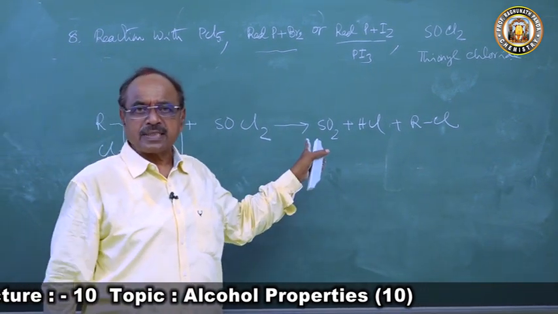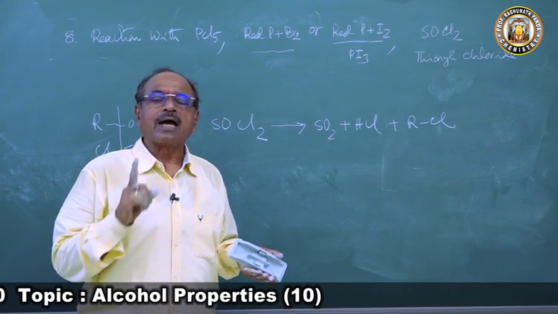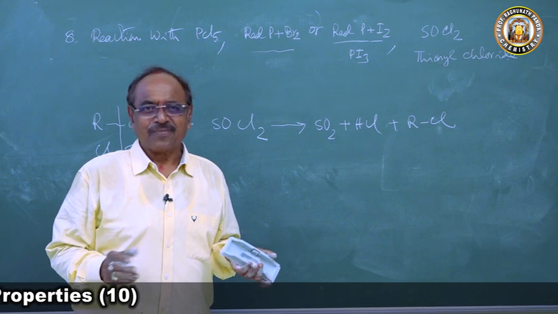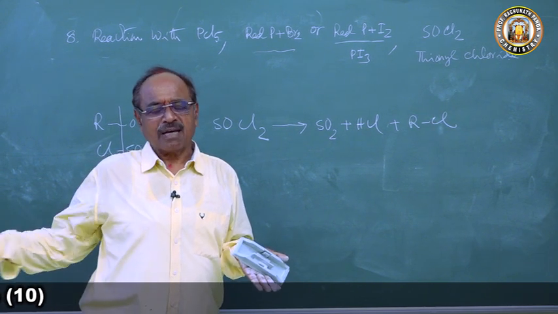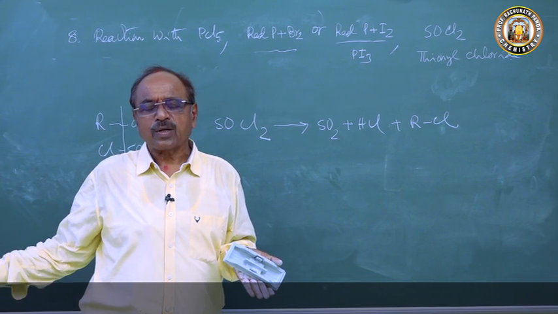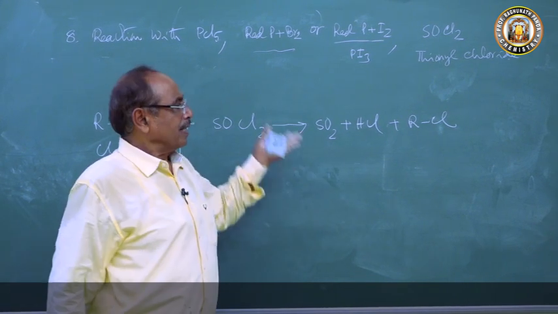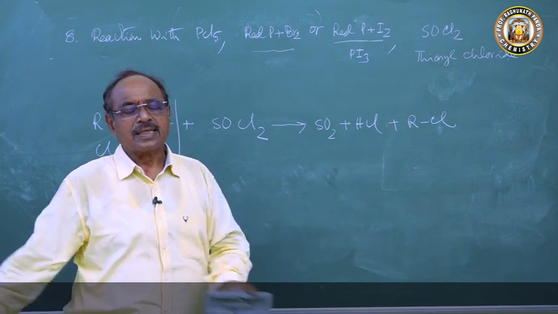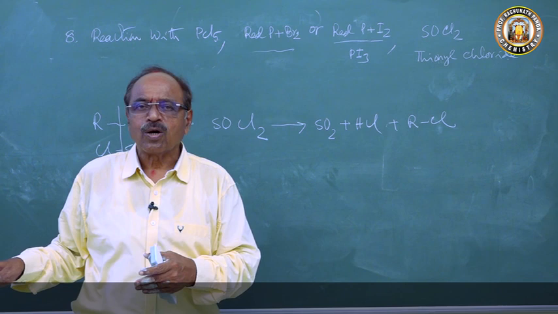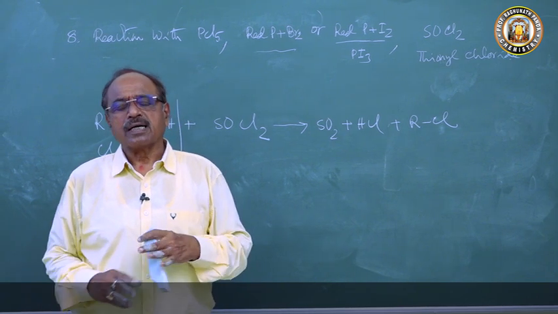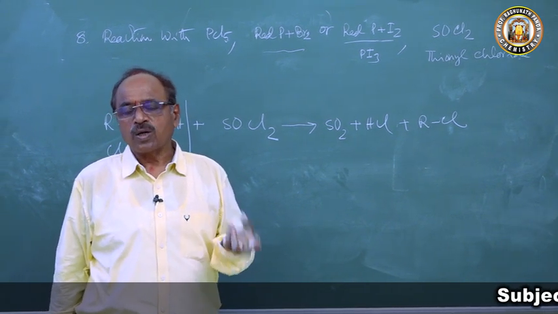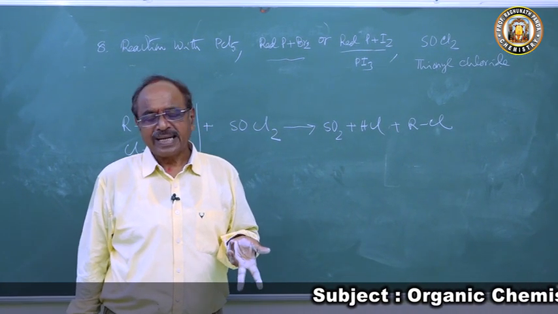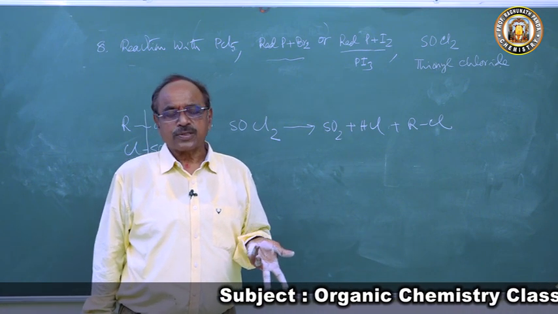Children, while discussing the properties of alcohol, I have finished the preparation of alkyl halide. I have finished the preparation using HCl, halo acids, alkyl chloride, alkyl bromide, alkyl iodide. Again reactions with PCl3, PCl5, PBr3, PI3, SOCl2. So by the time you finish alcohol properties, you also finish the preparation of alkyl halide. Alcohols react with PCl5 or PBr3 or PI3 or PCl3 or SOCl2.